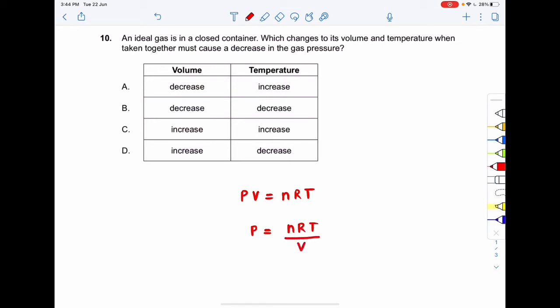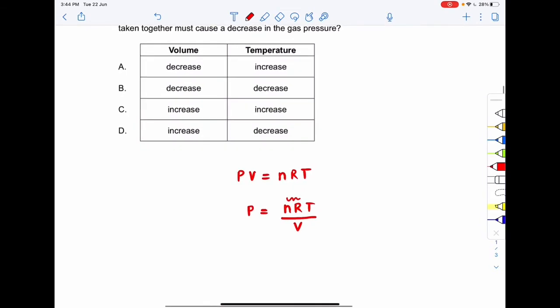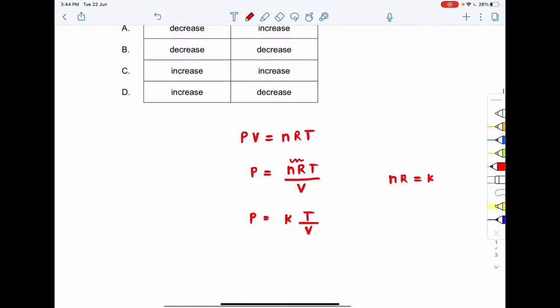Now see that nR is a constant: number of moles into universal gas constant. So I can replace nR by a constant k, giving kT by V. From here I can see that pressure is inversely proportional to volume, and pressure is directly proportional to temperature. Why can I write that? When you merge these two, we get this equation.